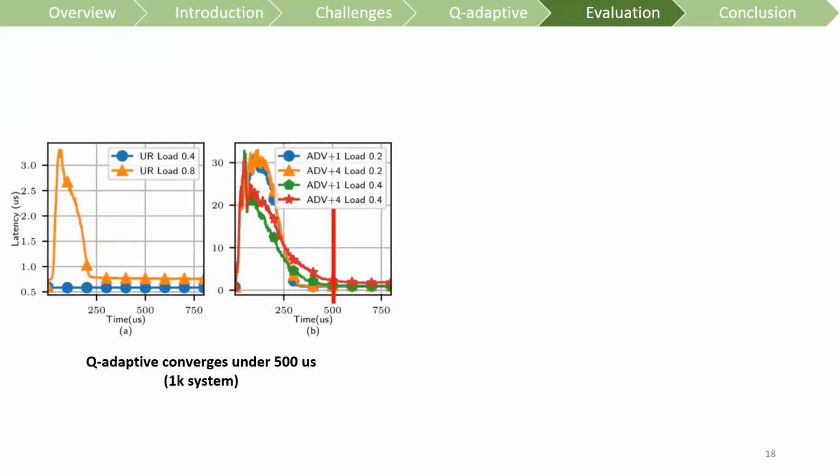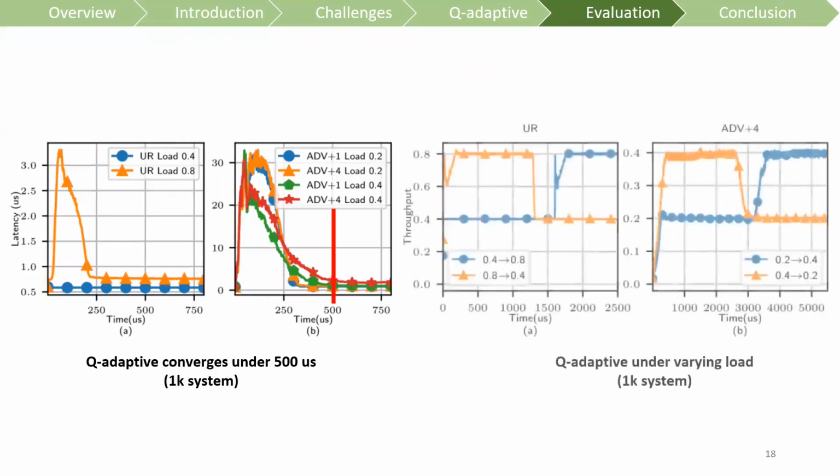The two plots on the left show how the network responds from a cold start on various system loads and different patterns. We observe that queue-adaptive can converge under 500 microseconds. The two plots on the right show how Q-adaptive performs under a dynamic system, and we observe that Q-adaptive can nearly instantly respond to a network load change.